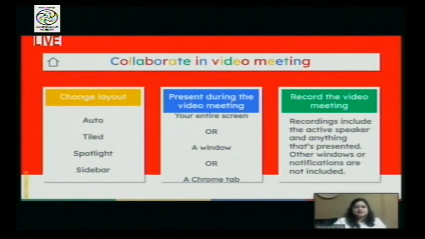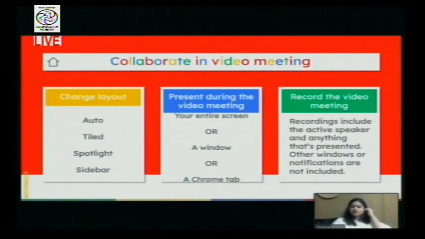In Google Meet, you can change the layout. You can present to your students. You can present in front of the students so that students can see what you're teaching. If you do not present, then your video will be shown to the students. So it's not necessary that you have to prepare something to meet your children. If you are a teacher who is so good at storytelling, just go ahead. Just switch on the Google Meet and start telling the stories, show your face to your students. Students will enjoy your teaching that way.